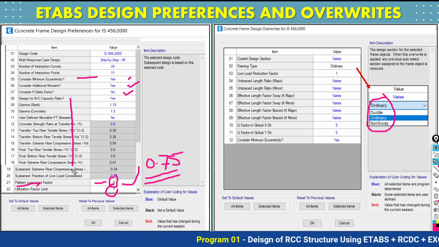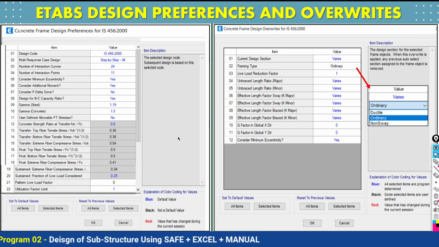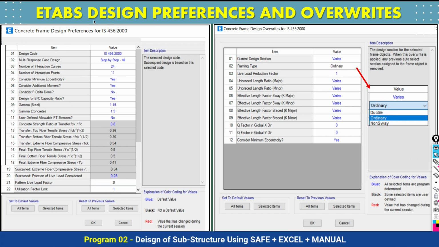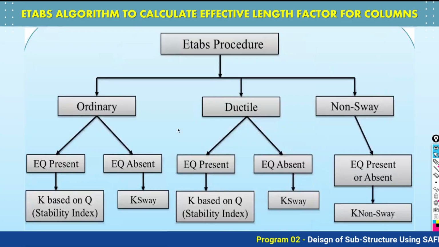Likewise, we have to understand all the options: effective length factor, sway, non-sway, braced, unbraced, what to choose, and the live load reduction factor, what should be considered here. Everything has to be understood in detail and corrected. Based on your selection in the design preferences and design parameters, your design is going to be executed.